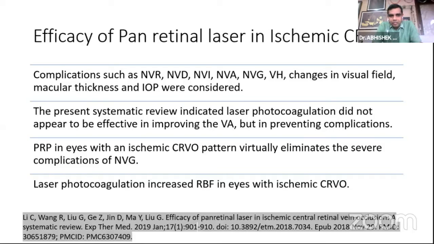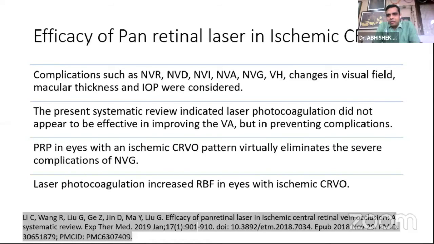And he was of the opinion, after reviewing everything, that laser photocoagulation did not appear to increase the vision of the patient, but it did prevent significantly the complications of the cases that were subjected to ischemia. So virtually all the complications of neovascular glaucoma were eliminated by doing PRP early, and laser photocoagulation also increased the retinal blood flow in eyes with ischemic CRVO.